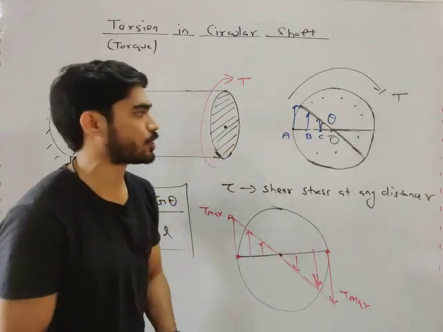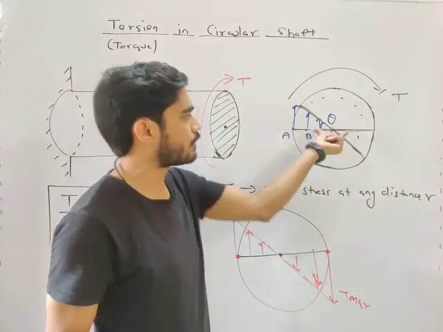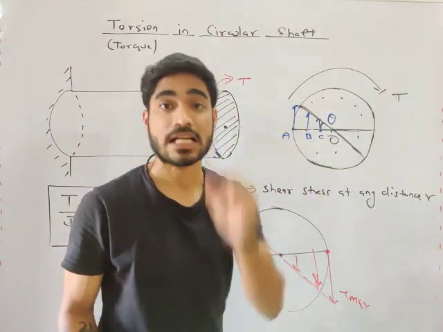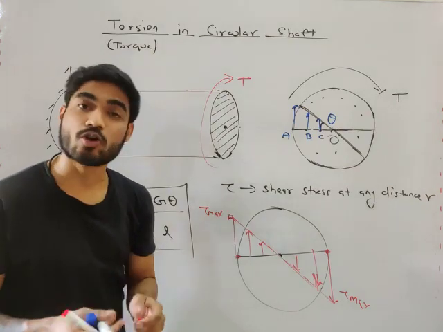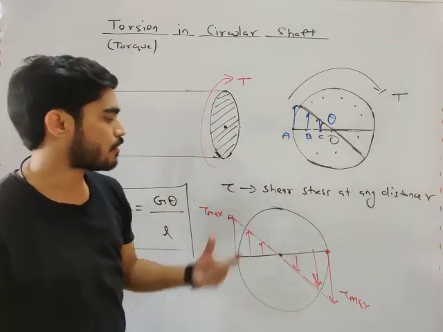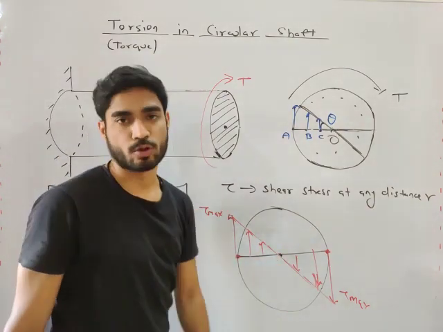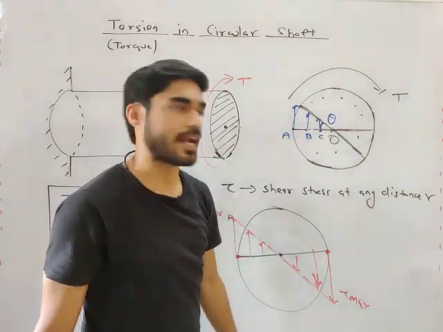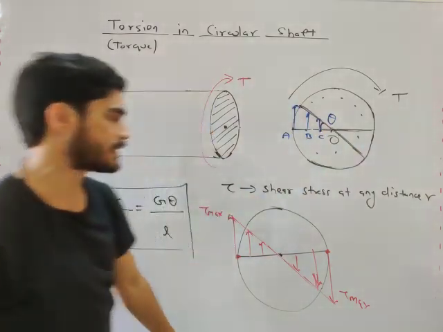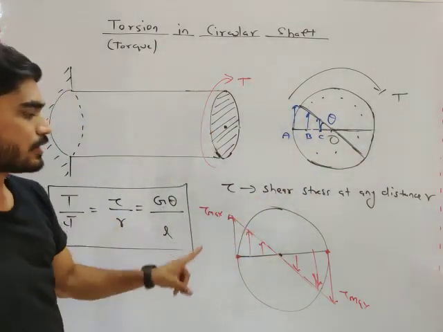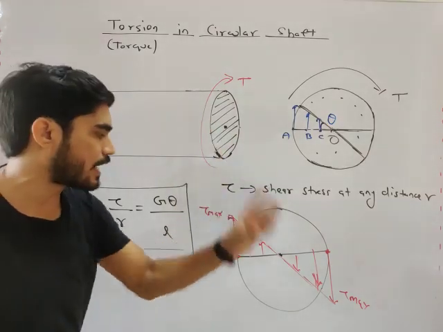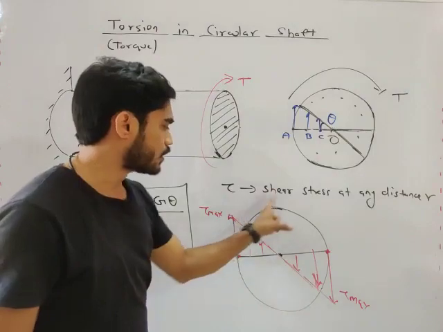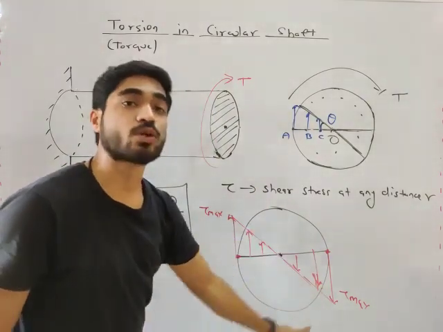Why are we getting a linear distribution? Because we are assuming that the diameter will remain straight after twisting. It is a very important conceptual question, and in interviews you can get questions like this. Why do we get a linear distribution of tau? Because we assume the diameter remains straight after twisting. So tau will not be equal at every point. At the center tau will be zero, and you will get tau maximum at the outer surface.